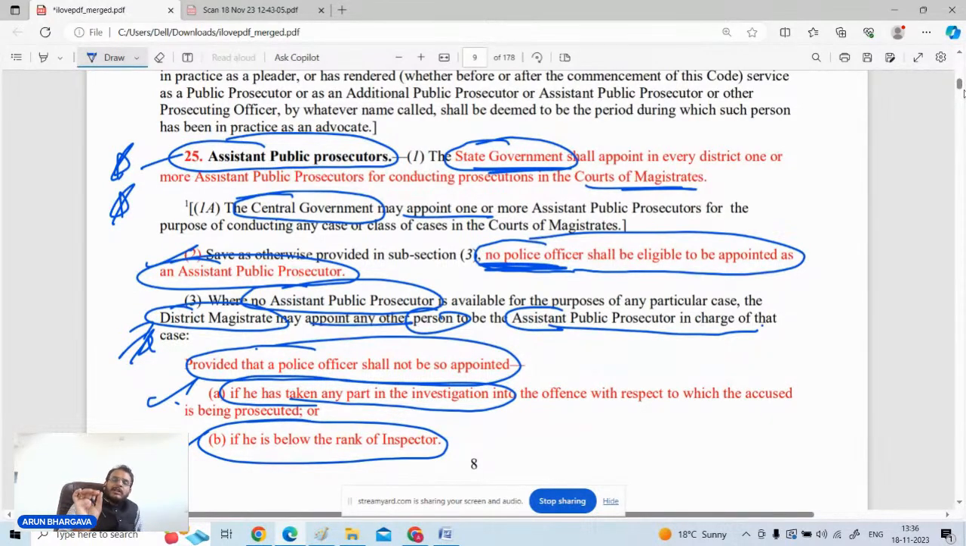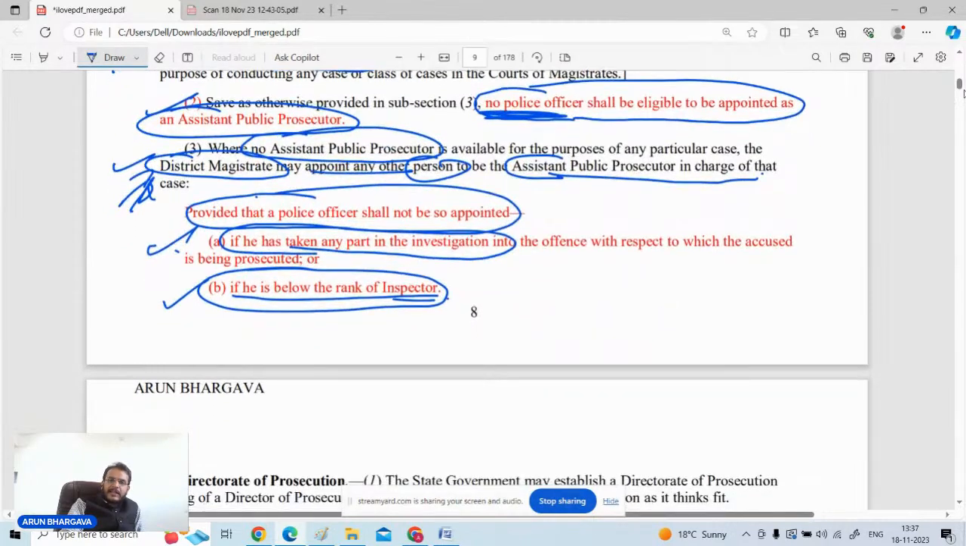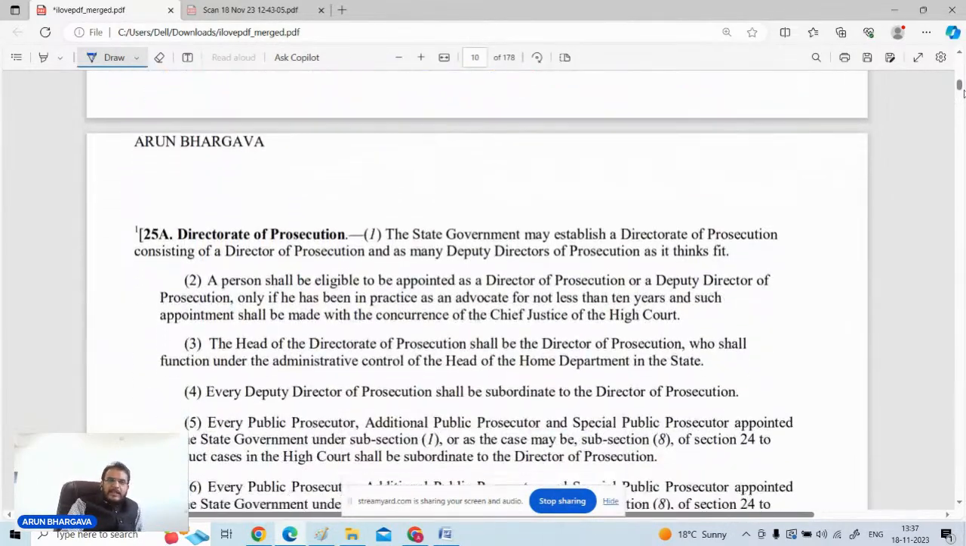So what is the general rule? The general rule is that a police officer should not be appointed as APP, but there is a saving clause given in subsection 3 of this provision, which states that if no assistant public prosecutor is available, then we can appoint some other person. Generally, because police officers are well acquainted with the law, they can be appointed. But no police officer will be appointed if he has taken participation in the investigation proceedings of that particular case, and the person should not be below the rank of इंस्पेक्टर. सो ये दोनों चीजें जो है आपको ध्यान में रखनी है. इंस्पेक्टर से रैंक के नीचे का व्यक्ति कभी भी एपीपी अपॉइंट नहीं किया जाएगा.